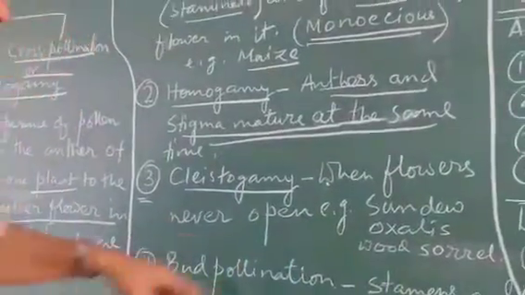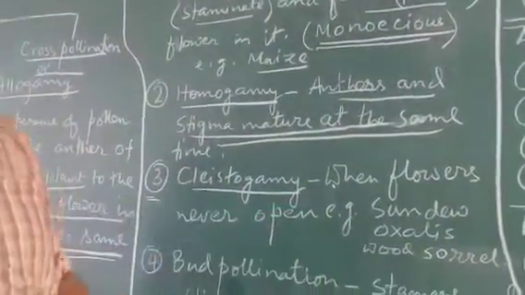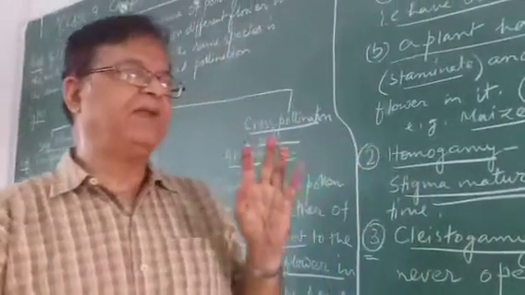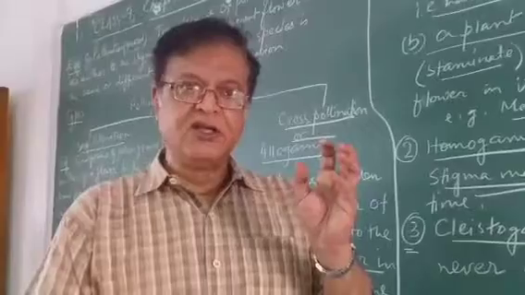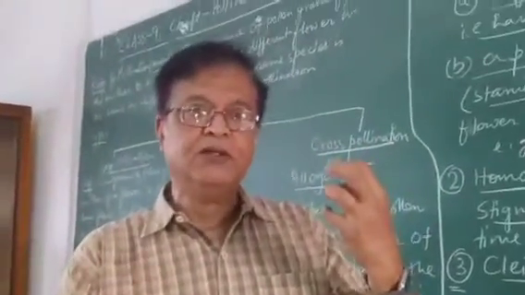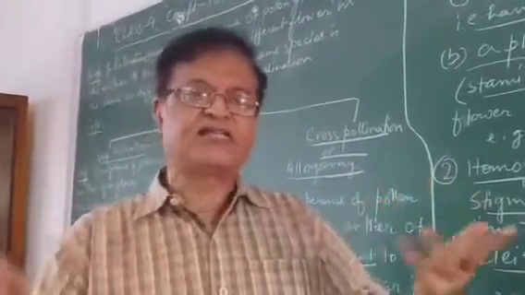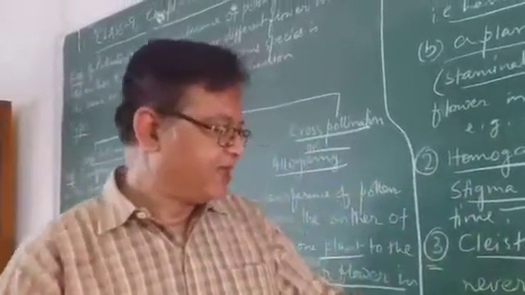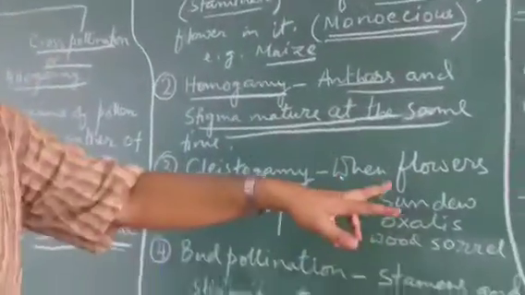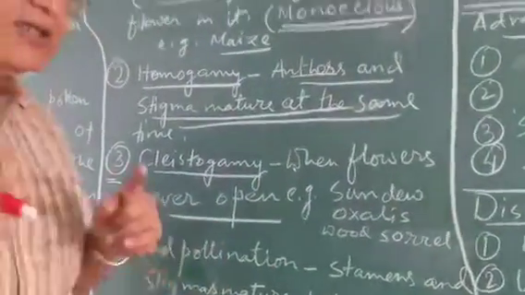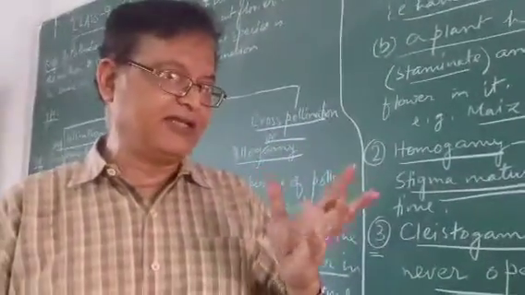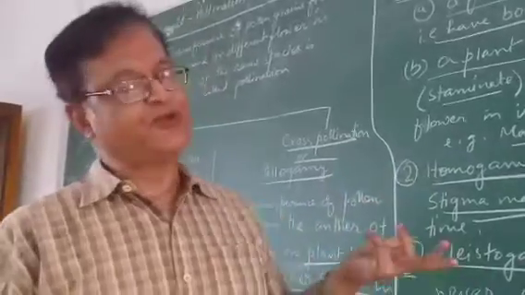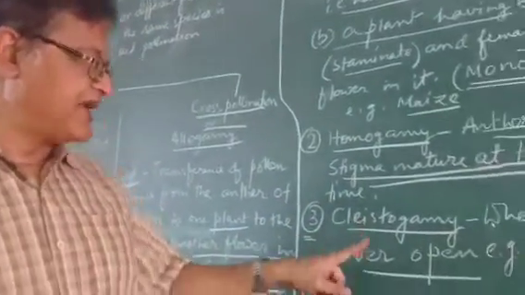Third criteria is cleistogamy. Cleistogamy is what? Very interesting. When flowers never open, some of the nature is so beautiful that some of the plants bear certain structures inside which the flowers bloom, but we do not see them bloom. Inside it is there forever. So that is called cleistogamy. But you should not think that the flowers are not maturing. They mature, they pollinate, and when they pollinate, it is in the same structure. So it is self-pollination. So cleistogamy is another condition.